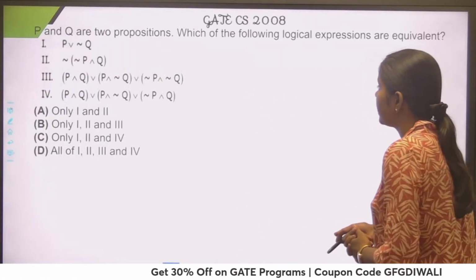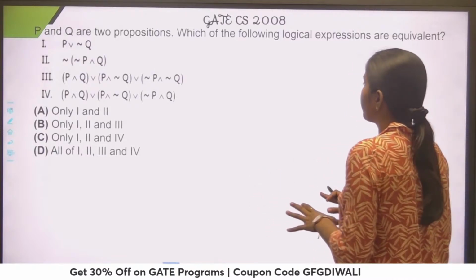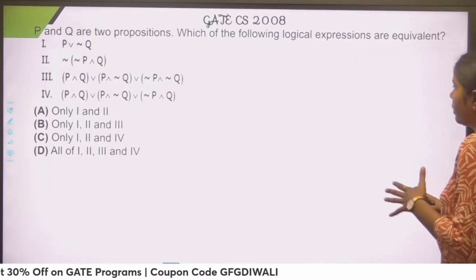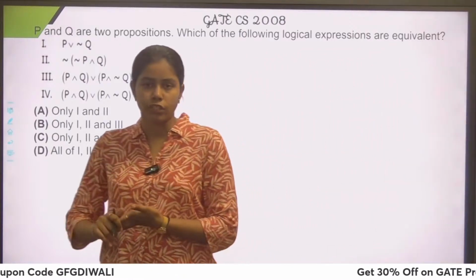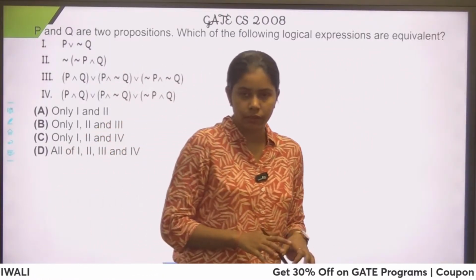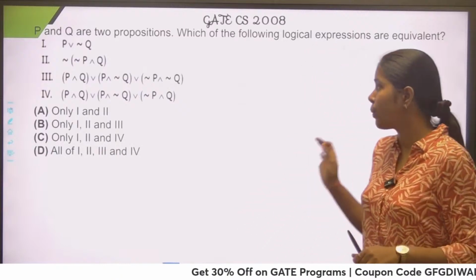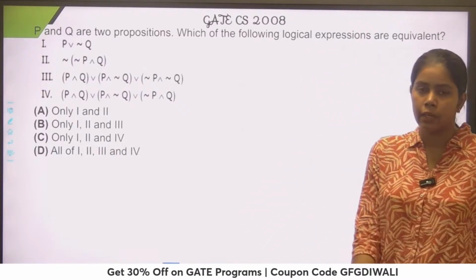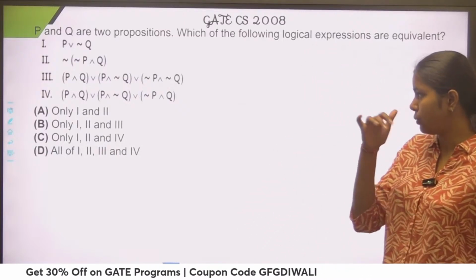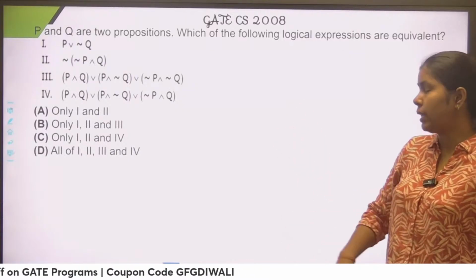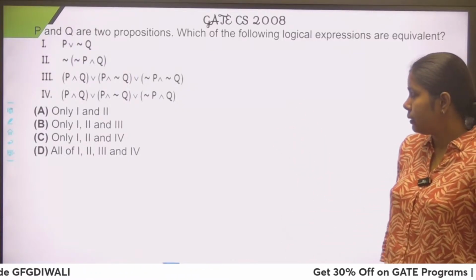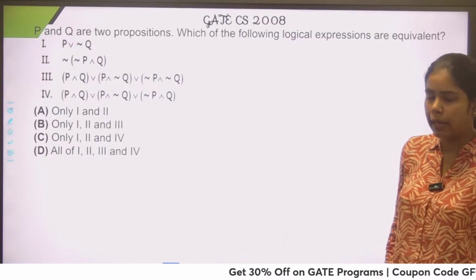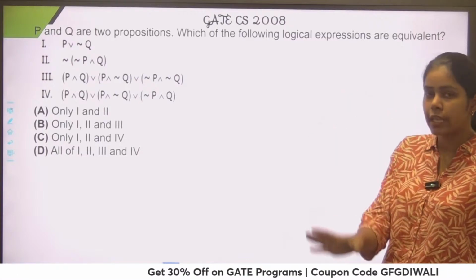This is the next question. It says that P and Q are two propositions. Which of the following logical expressions are equivalent? And we have given four logical expressions. So guys, you have to use propositional equivalence laws here to check out of these four, which are equivalent. So you just have to simplify and see whether you are reaching the same point or not.